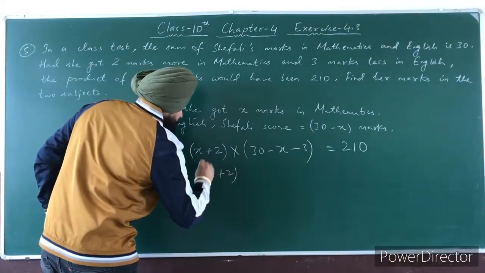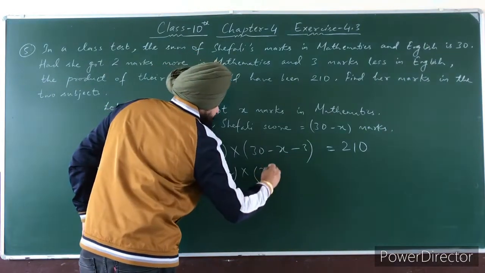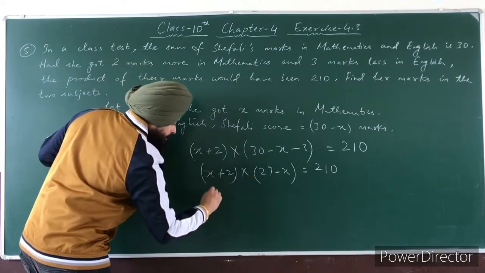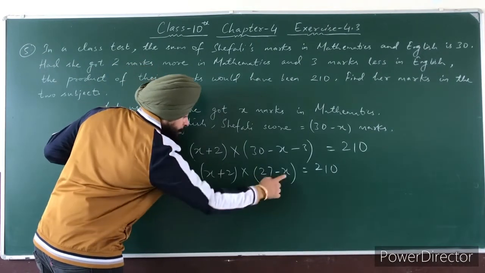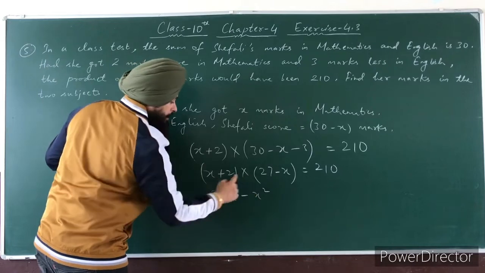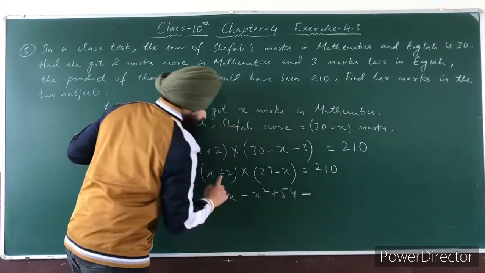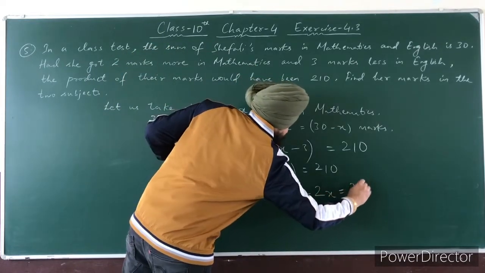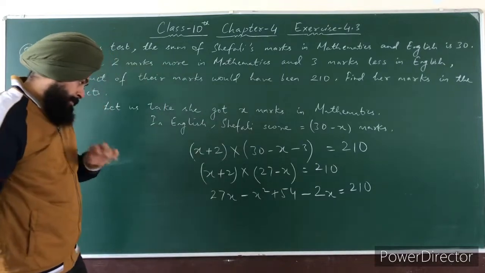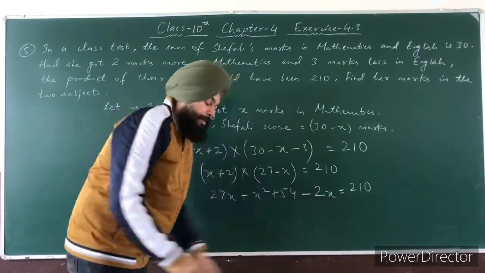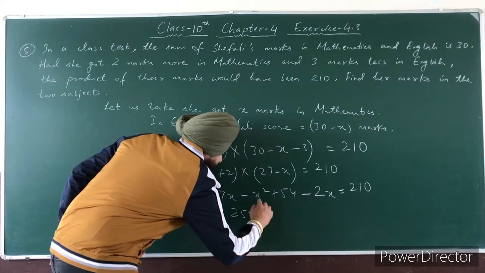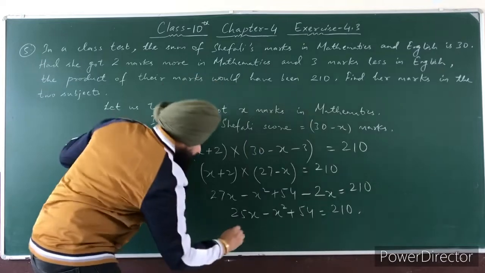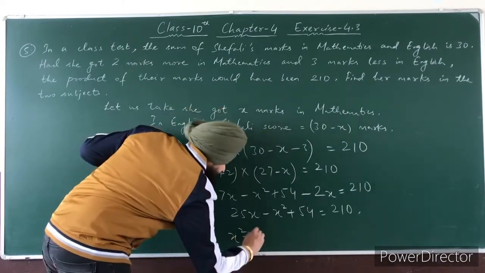x plus 2 times 30 minus 3, which is 27 minus x, is equal to 210. x into 27 is 27x, minus x into x, x square, plus 2 into 27, 54, minus 2 into x, 2x, is equal to 210. Now 27x minus 2x is 25x minus x square plus 54 is equal to 210.